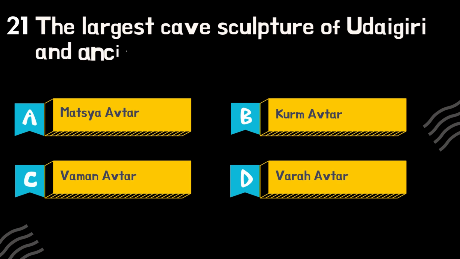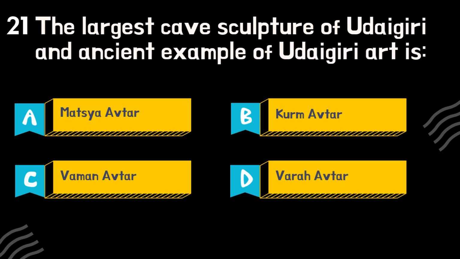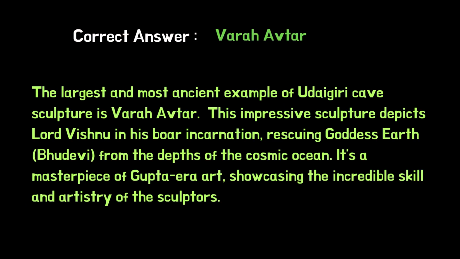The largest cave sculpture of Udaigiri, an ancient example of Udaigiri art, is... The largest and most ancient example of Udaigiri cave sculpture is Varaha Avatar. This impressive sculpture depicts Lord Vishnu in his boar incarnation, rescuing goddess Earth, Bhudevi, from the depths of the cosmic ocean. It's a masterpiece of Gupta-era art, showcasing the incredible skill and artistry of the sculptors.